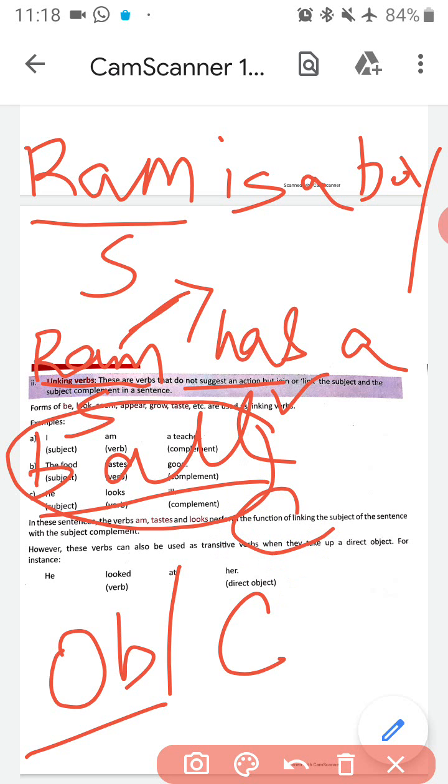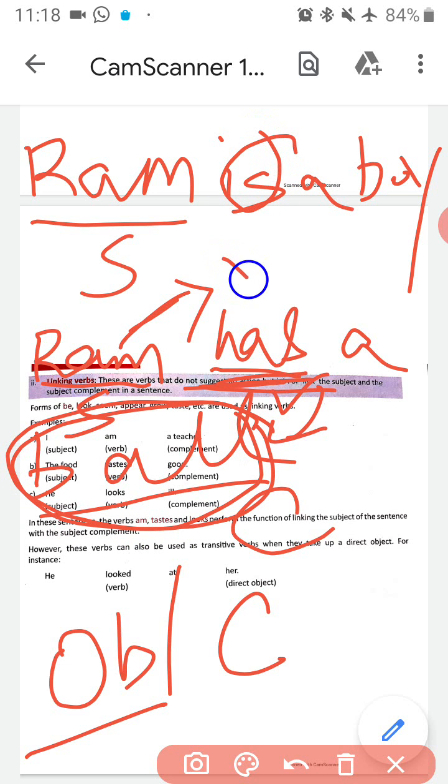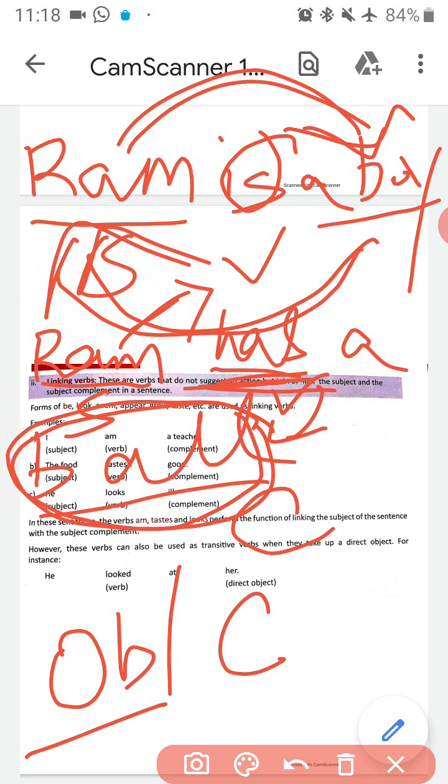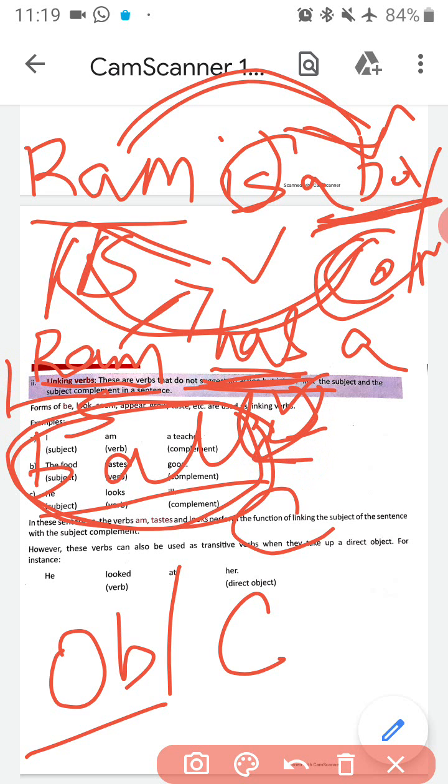So when the subject and the thing coming after the verb are different, what is it? It is an object. But if we look at the first sentence, Ram is a boy, here is is our verb, and boy. Now what is Ram? Ram is the boy and the boy is Ram, both are the same. So this is our complement. When the subject and the word coming after the verb talk about the same thing, it works as a complement. And when the subject and the word coming after the verb talk about two different things, it is called as